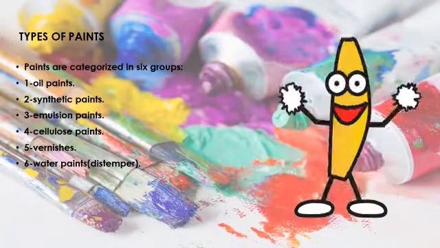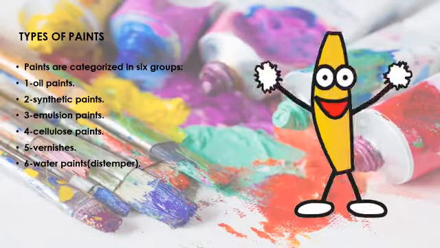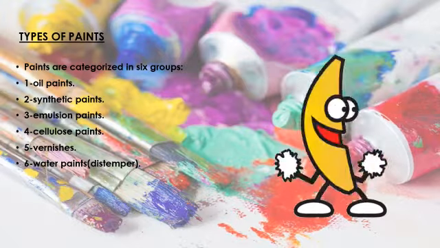Types of paints. Paints are categorized in six groups. Number one, oil paints. Number two, synthetic paint. Number three, emulsion paint. Number four, cellulose paint. Number five, finishes. Number six, water paints, distempers.